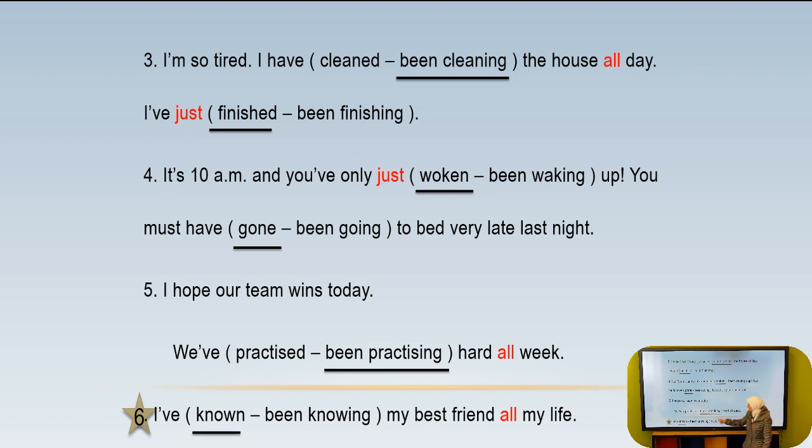No, here the answer is incorrect. It should be known. Why? Because this verb doesn't come in the ing form. We can't say I have been knowing. So we have some verbs in English which don't take the ing form, like, for example, this verb, we have also love, like, etc. Now, let's move to something else again.